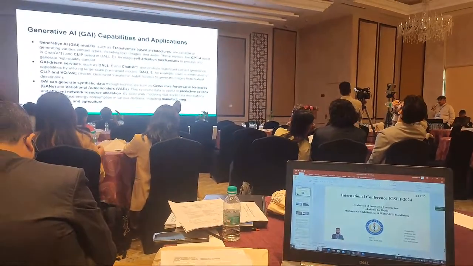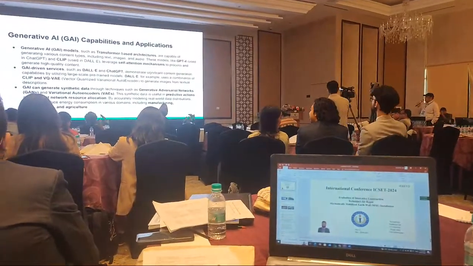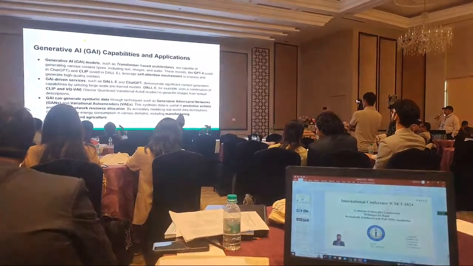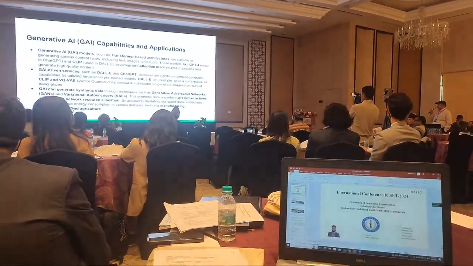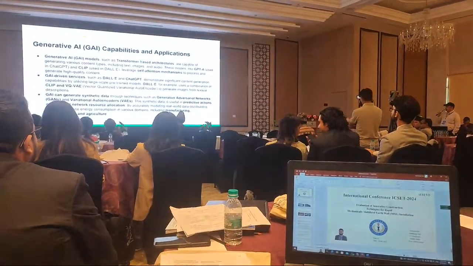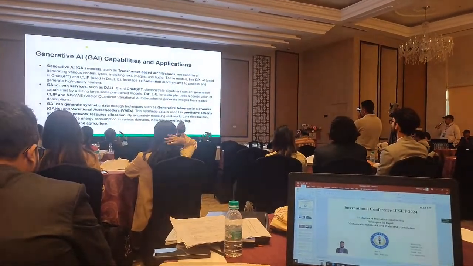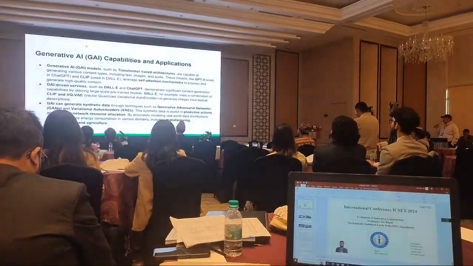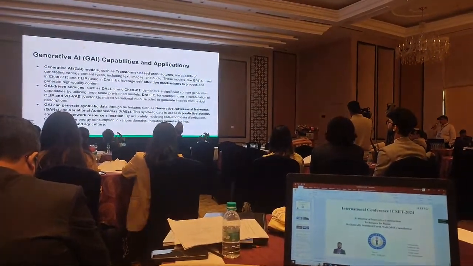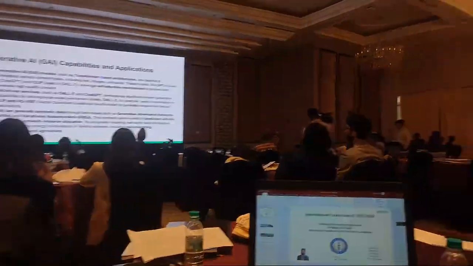These pre-trained models are available with companies like Google, Microsoft, and other companies. So DALL-E is an example, a combination of CLIP and VAE, that is vector quantized variational autoencoders, which all of us are using now. It is vector quantized in the form of generating images from the text description. That means if you write a text, you will generate an image out of it. So it has the generative capabilities.